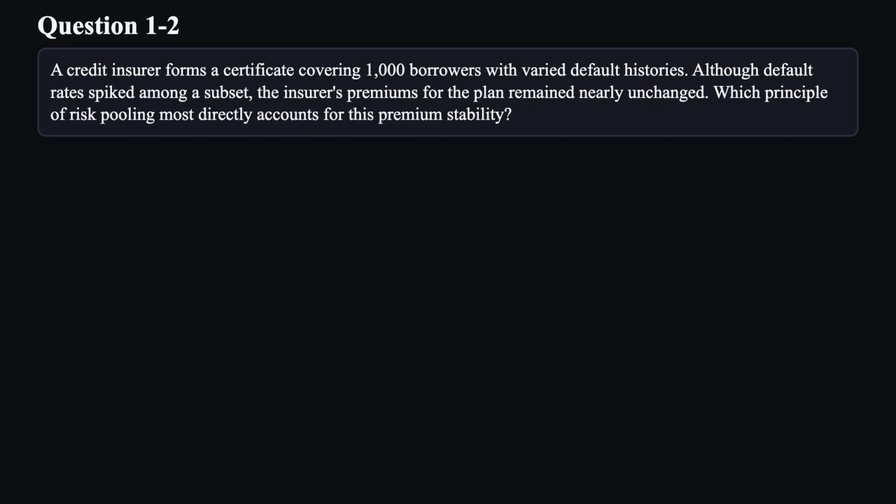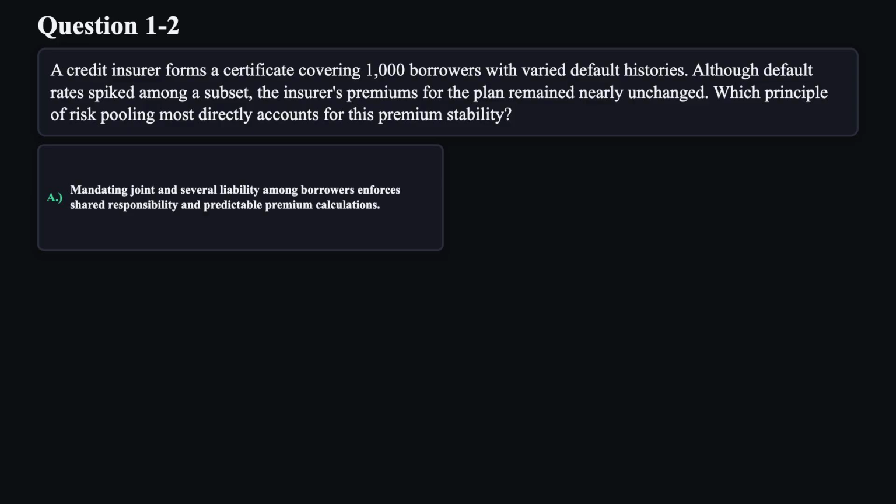Question 2. A credit insurer forms a certificate covering 1,000 borrowers with varied default histories. Although default rates spiked among a subset, the insurer's premiums for the plan remained nearly unchanged. Which principle of risk pooling most directly accounts for this premium stability? A. Mandating joint and several liability among borrowers enforces shared responsibility and predictable premium calculations.